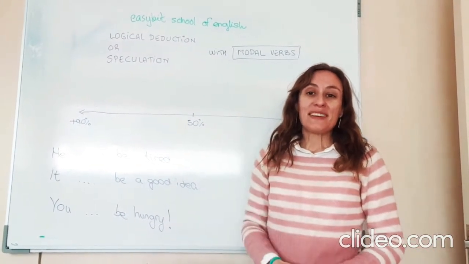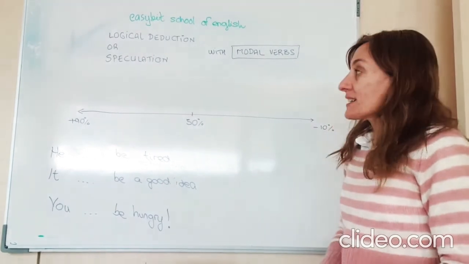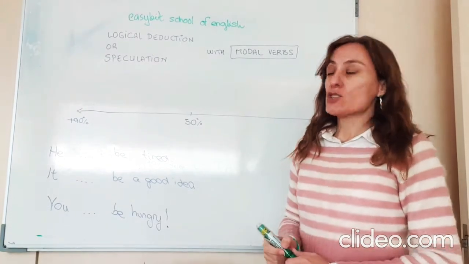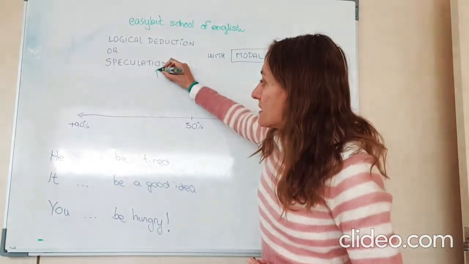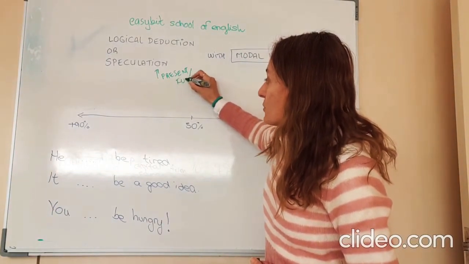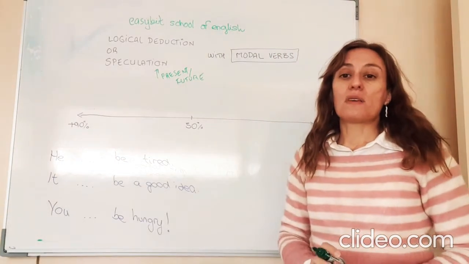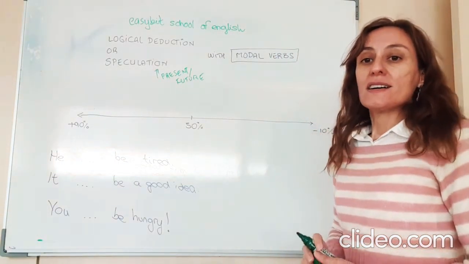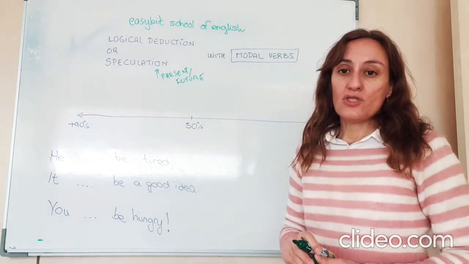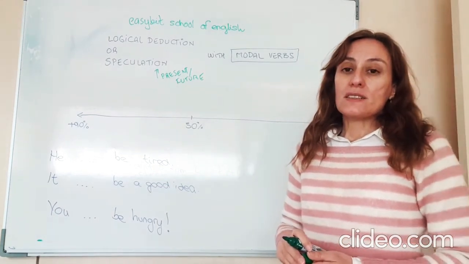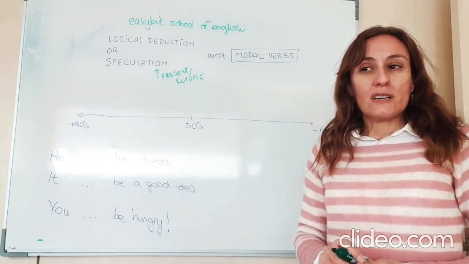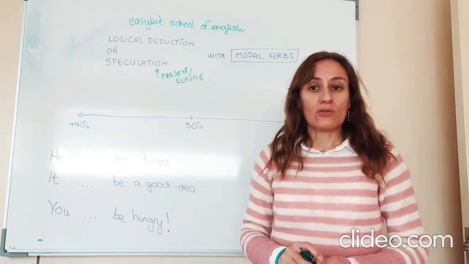Hello everybody! Today we are going to revise how we use modal verbs to express logical deduction or speculation, in this case about the present or the future. Okay? In another video we will talk about expressing the same in the past. But now about the present or the future, how can I say that something is probable to happen or is probably true if I am not 100% sure?